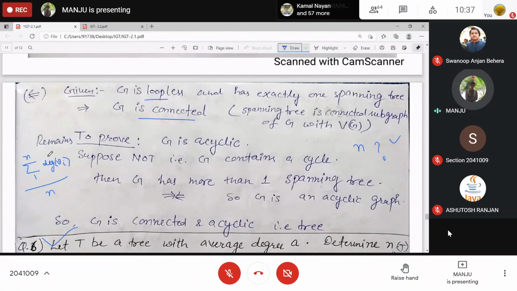I have just denoted this as a summation, and this is given as a. So from here, can you find n? Now you can easily find n because you have the degree sum formula that connects degree with size, and size for a tree you already know.